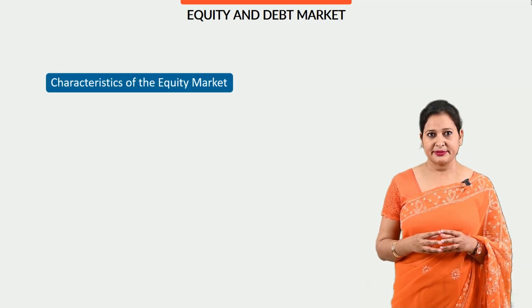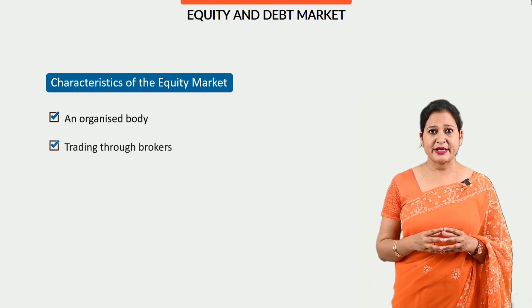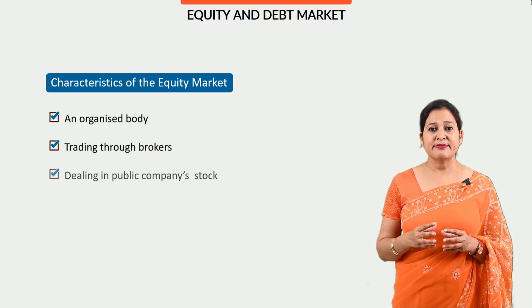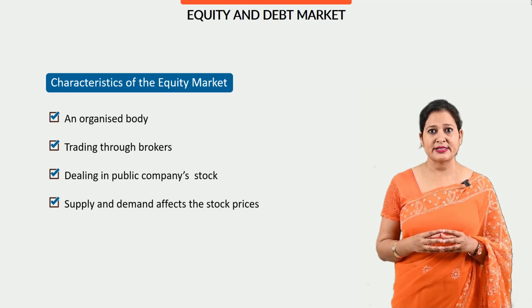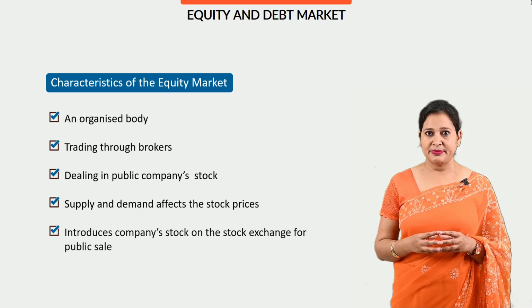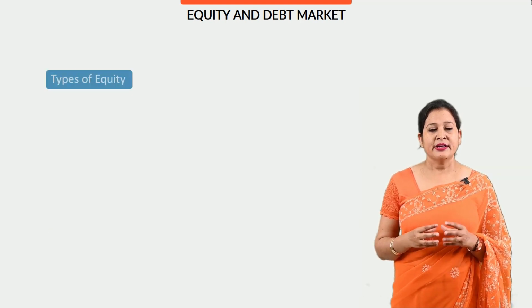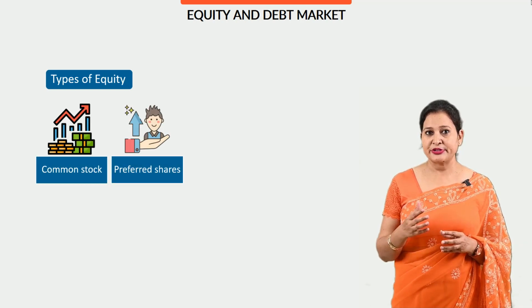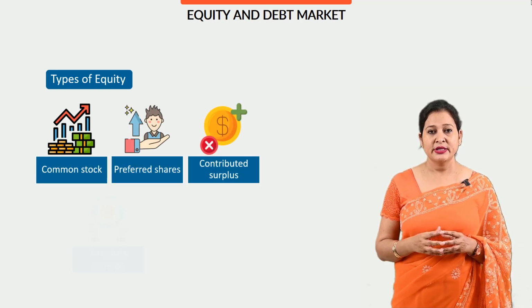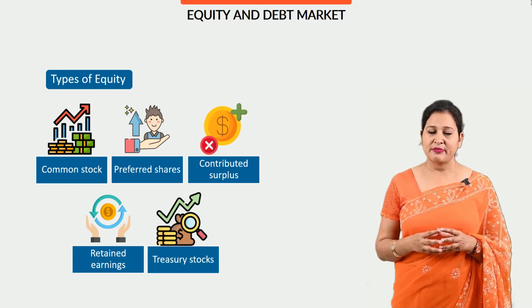Characteristics of equity market. It is an organized body. Trading takes place through brokerage. It deals in public companies' stock. Supply and demand affect the stock price in equity market and it also introduces companies' stock on the stock exchange for sale. Here we have a look at different types of equity: common stock, preferred shares, contributed surplus, retained earnings and treasury stock. Let's discuss them one by one.